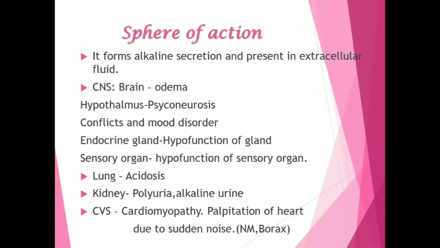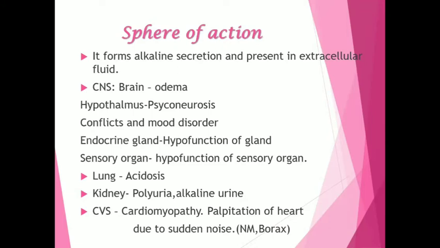On lungs, it causes acidosis. On kidneys, it causes polyuria, that is profuse urination, and it causes alkaline urine. On CVS, it causes cardiomyopathy, palpitations of the heart due to sudden noise.